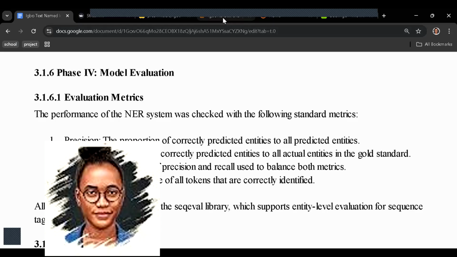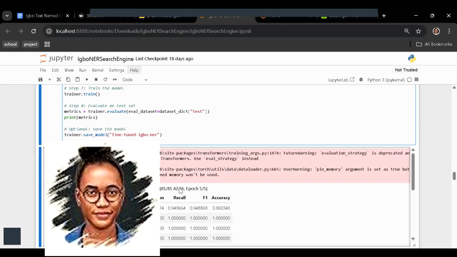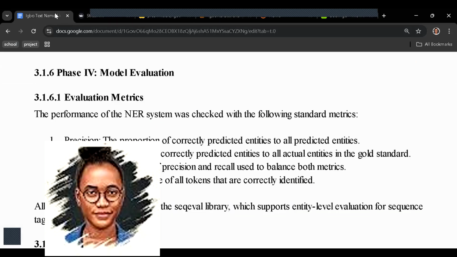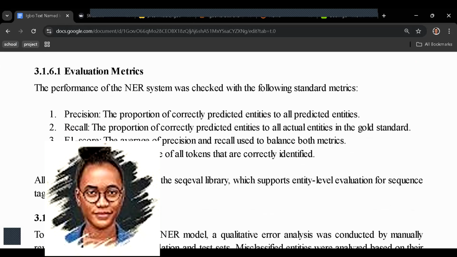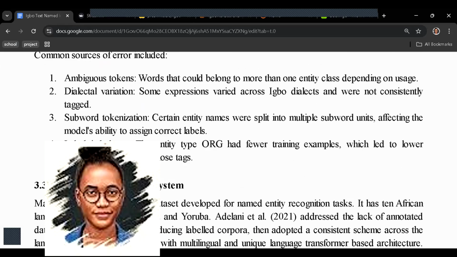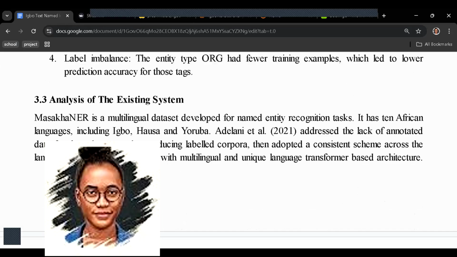Remember that we said we are going to evaluate using standard metrics. These are the standard metrics that we used: precision, recall, F1 and accuracy. They performed really well, 0.9 and above, that is 90 something percent and above. So you see that the model performed well. When we analyzed some errors, these are some of the errors I mentioned, the dialects. We saw issues with dialects because Igbo dialects are many.